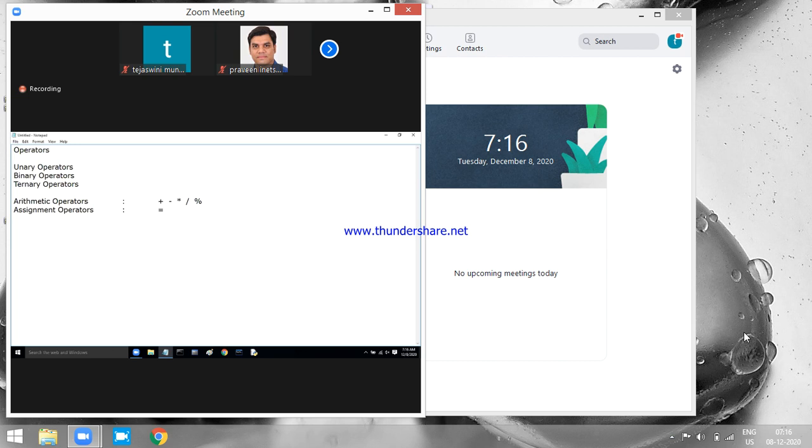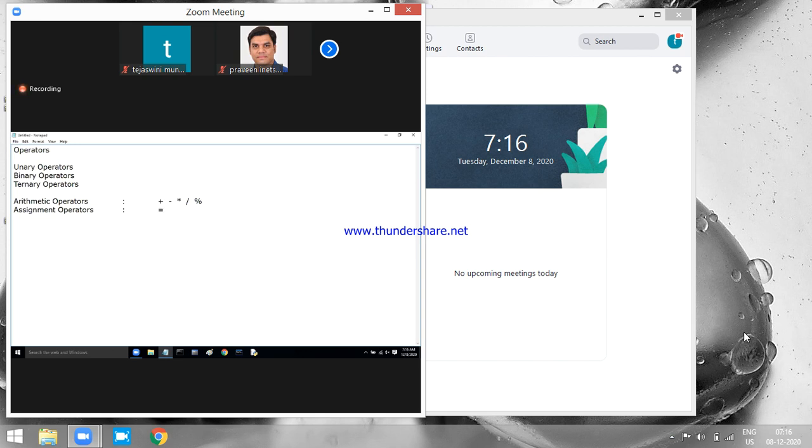Then we have something called assignment operators. There is only one assignment operator, called equal to. What is the use of this equal to? The equal to operator is used to assign a value into a variable. It will copy the value from right side to left side.